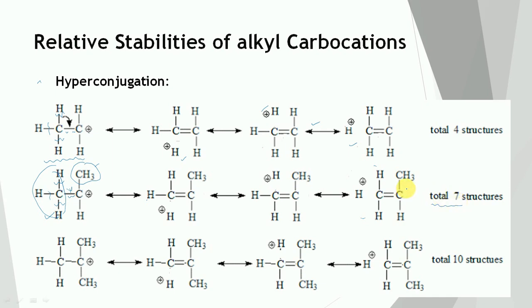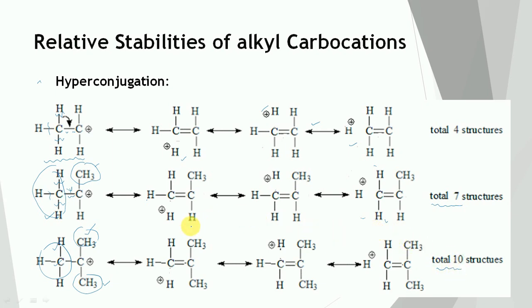from isopropyl carbocation. Then in the case of the tertiary carbocation, there are 3 methyl groups attached to the carbon that carries the positive charge. So 3 structures are possible from this methyl group, 3 from this and 3 from this, for a total of 1 plus 9, that is 10 structures possible here.